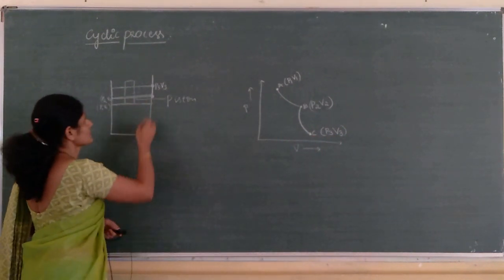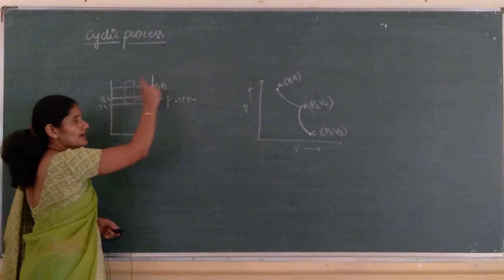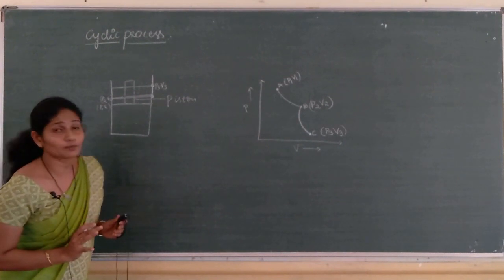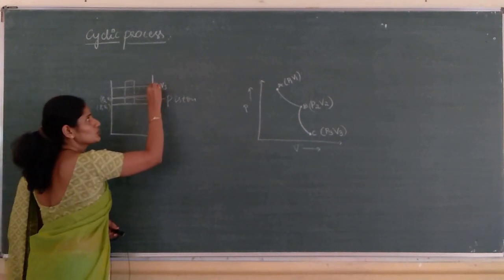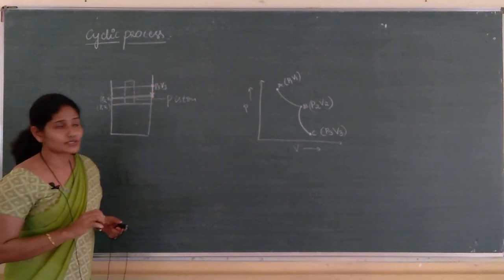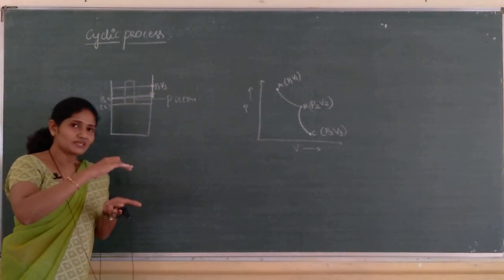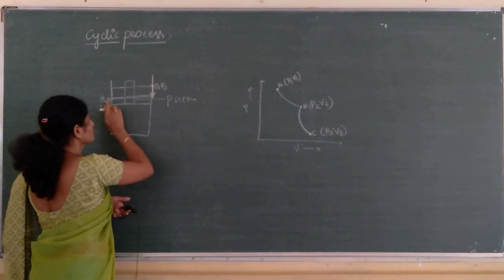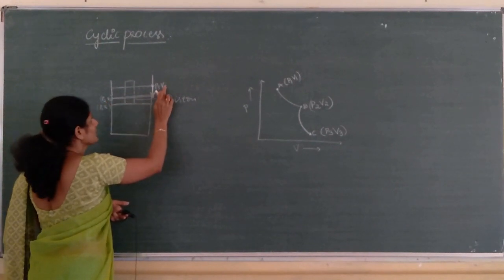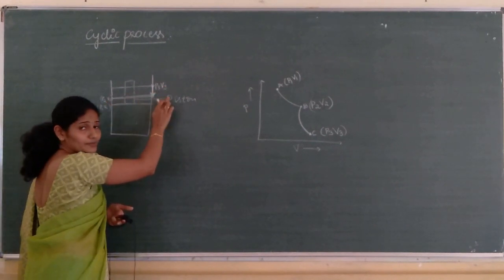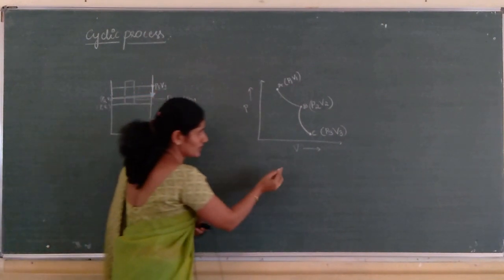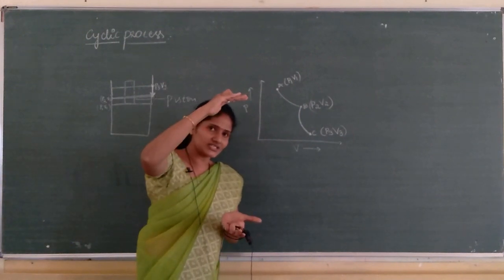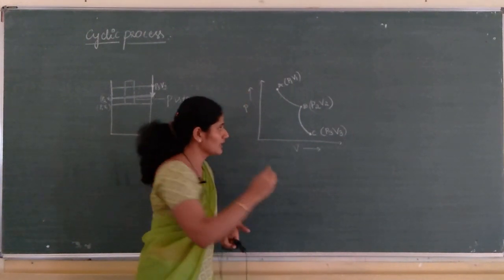Now, isothermal expansion is over, adiabatic expansion is over. Now, the system is made to undergo isothermal compression. From here to here, the system undergoes compression. Compression means work is done on the system. Pressure changes from P3 to P2, volume changes from V3 to V2. Isothermal compression is a slow process. Compression means there is decrease in the volume and increase in the pressure.